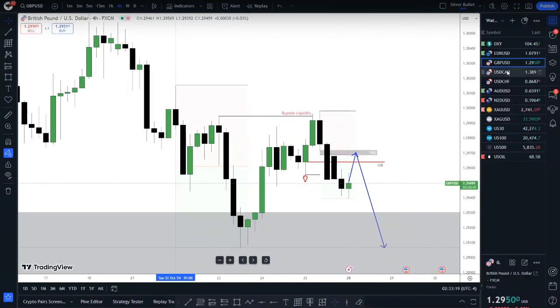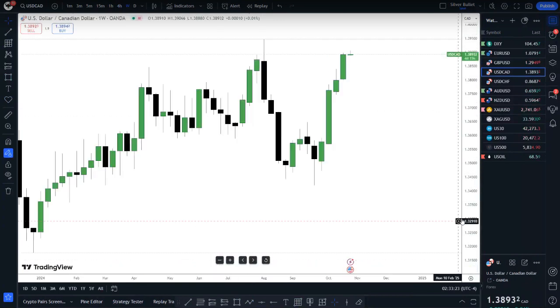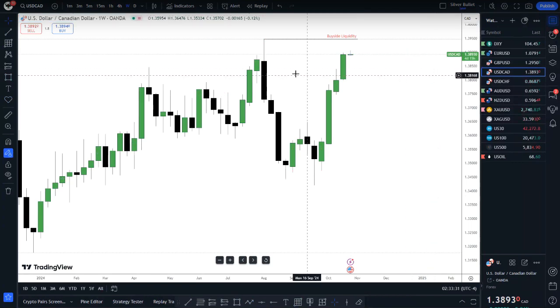So let's take a look at USD CAD here. We are bullish here. We've been bullish the past few weeks, and our drawn liquidity is the most obvious one here. We have this high here, which will be our drawn liquidity. Very heavily bullish week. There's nothing much here in this case. We've been closing above bearish PDRAs, violating them with a strong move to the upside, so we are heading higher.